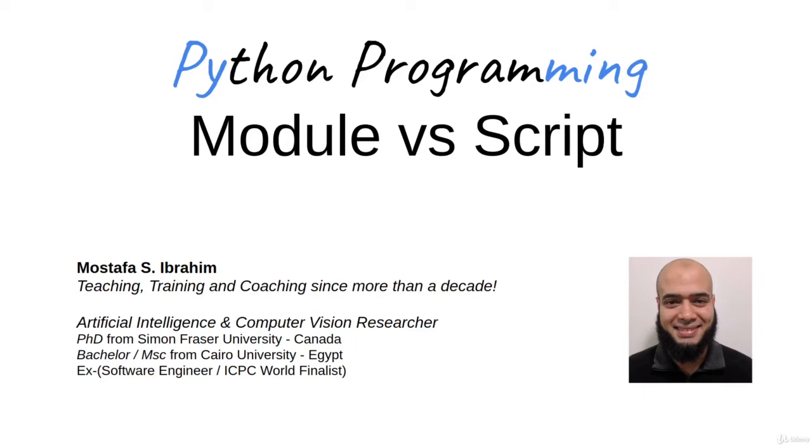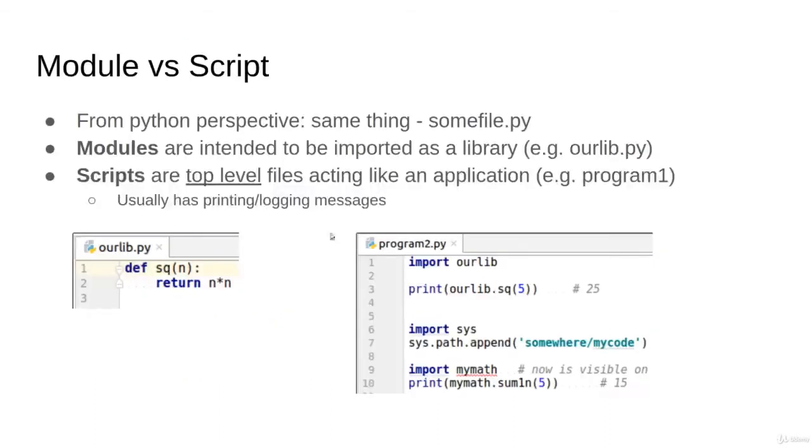Sometimes I refer to the Python file as a module, sometimes as a script. What is the difference? In terms of Python itself, there is no difference. It's just code that is going to run, that's all. In terms of the conventions between us as programmers, modules are intended to be imported as a library, like the OurLib thing. Scripts, on the other side, are top-level files, acting like an application.